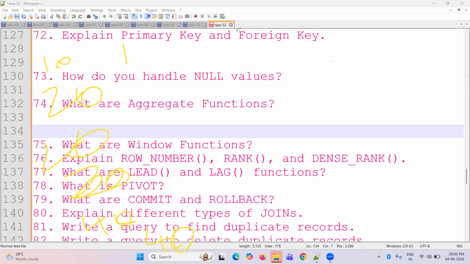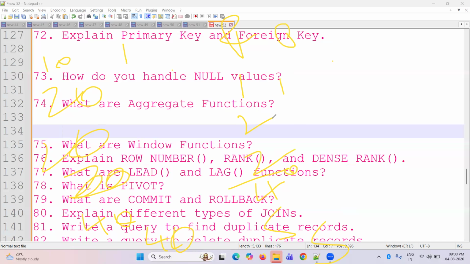The first one is rank 1. The next ones, 20 and 20, are both rank 2. Then this one is 30. We will skip the third rank and it goes to fourth. Then 40 and 40 are both fifth. So we are skipping the third rank.